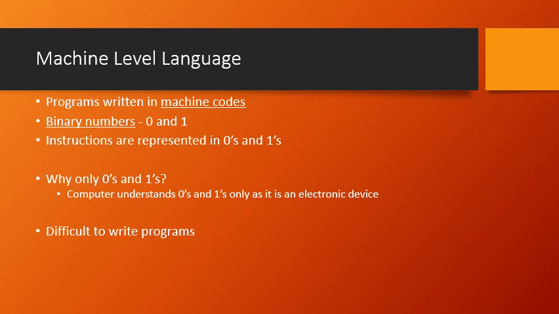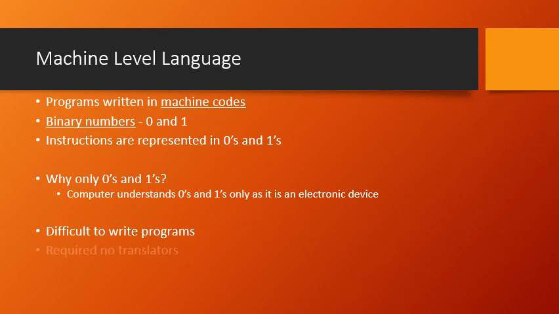So once the result is there, then again the programmer, what has to be done? He has to convert that binary number into a human understandable language. That is, from 100 plus 200 it would calculate and give the result 300. But the 300 will be in which particular format? It will be in the format of binaries. Then that binary number has to be converted back to decimal numbers which a human can understand. So all these things have to be done. Because it is complicated to do, we say that machine level language is difficult to write.